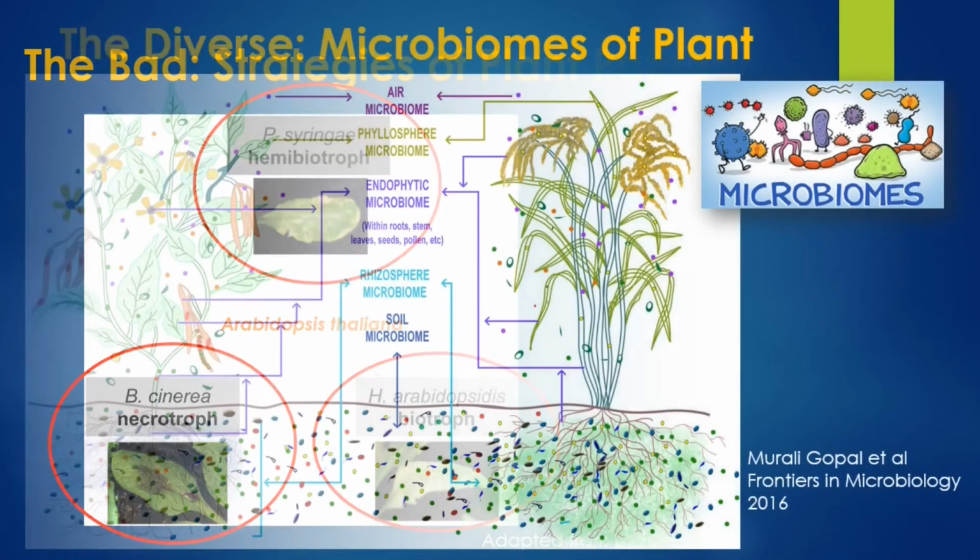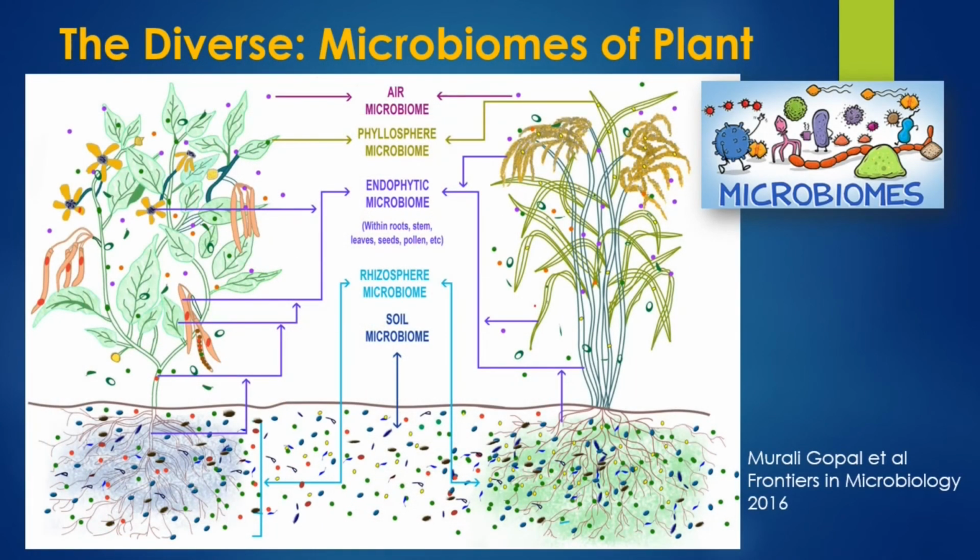The third one is the diverse interaction. We know that microbes are everywhere. The microbes which are present in the air, we call the air microbiome.